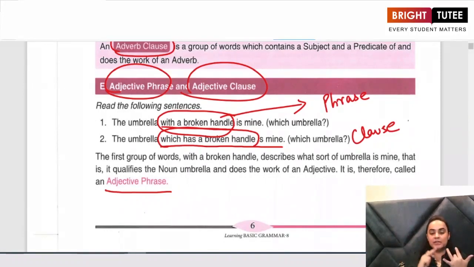Then we learned about the adverb phrase and adverb clause. When you answer the question when in the form of a phrase, that is an adverb phrase. And when you answer the question when in the form of a clause, it is an adverb clause. What is the difference between an adjective phrase and an adjective clause? When you describe something using a phrase, it is an adjective phrase. When you describe something using a clause, it is an adjective clause.